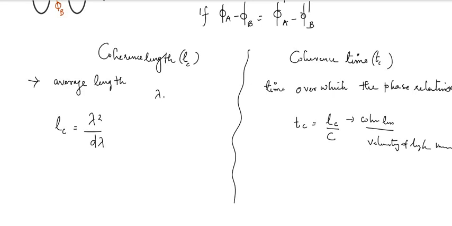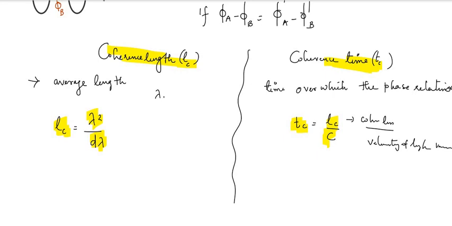Okay, and there are two parameters. One is coherence length, and the other one is coherence time. Coherence length is the average length over which the waves maintain a constant phase relationship. The equation is given by Lc equal to lambda square divided by d lambda, that is, the square of the wavelength divided by the change in the wavelength. And the coherence time is the time over which the phase relationship is maintained. Tc is equal to Lc divided by C, where Lc is the coherence length and C is the velocity of light.